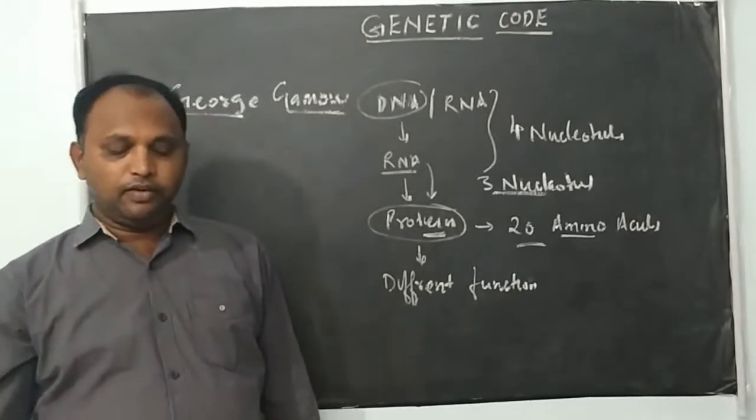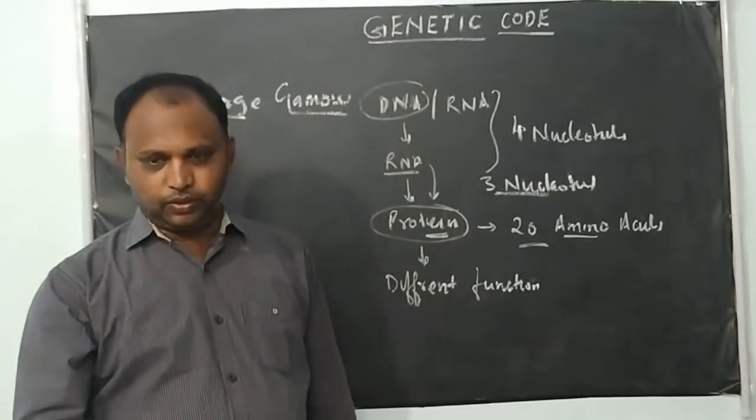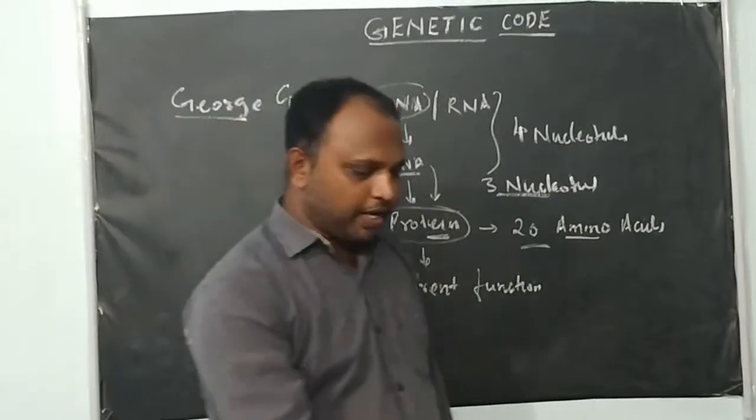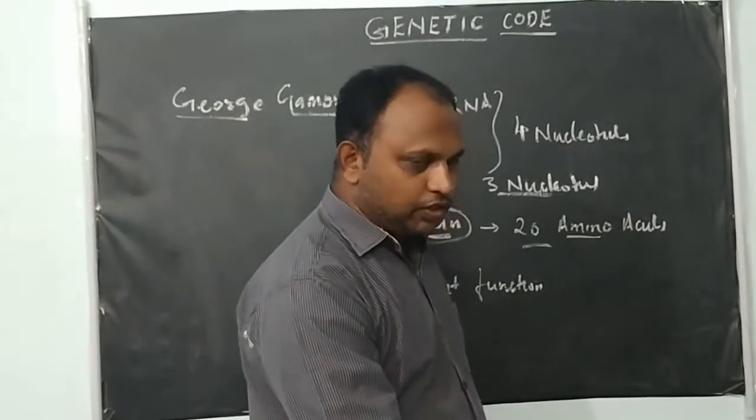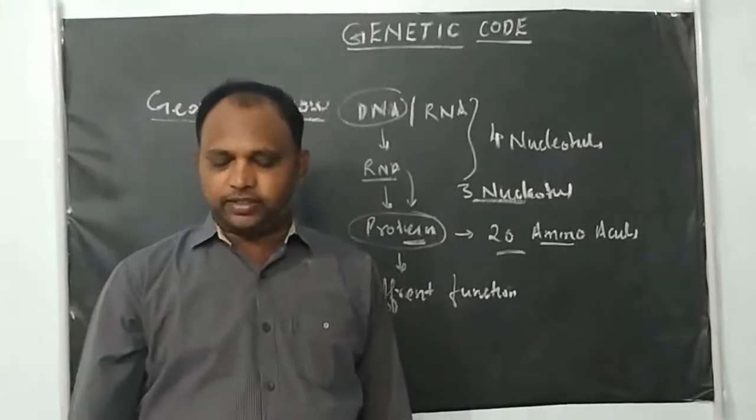He is a physicist, and he coined the term genetic code. The term was coined by George Gamow, and he also predicted the genetic code dictionary.